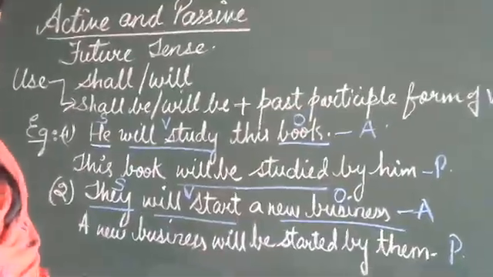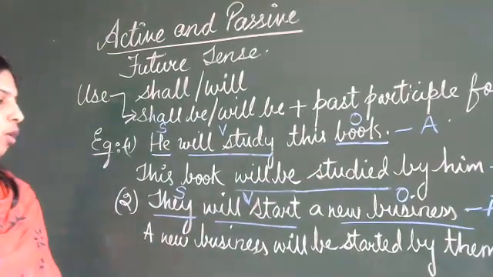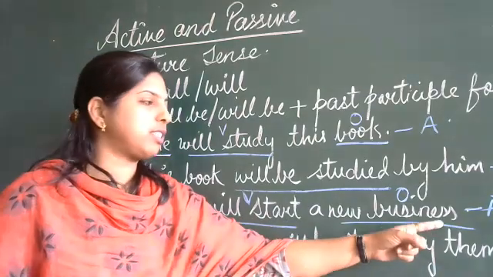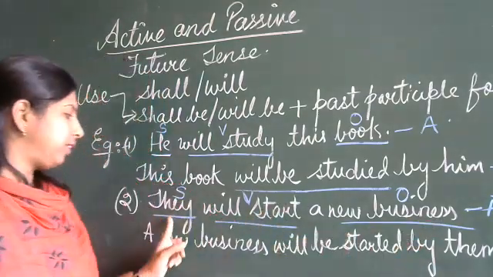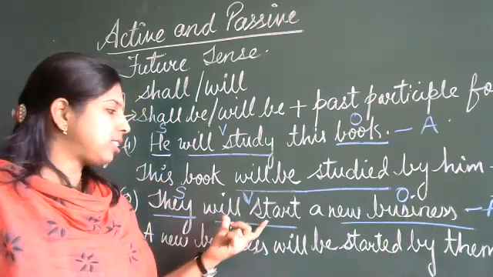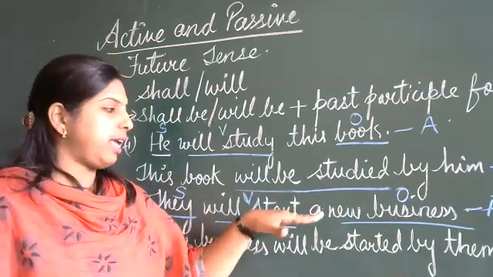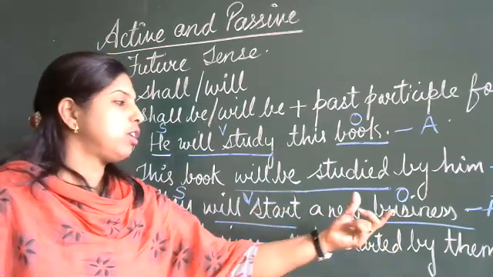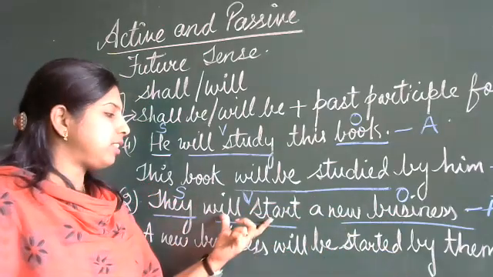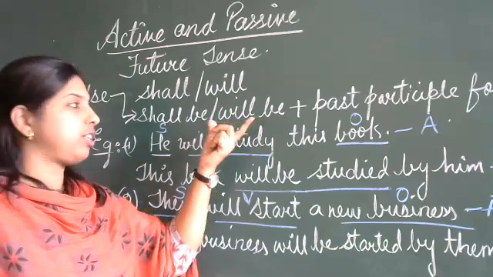Can you see the board, children? Okay, see what changes we have made. They will start a new business, which was an active voice. They, subject, business, object. Will start is in future tense. The same thing we have changed into passive. The object came first, the subject went last, and your will start is replaced with which words?